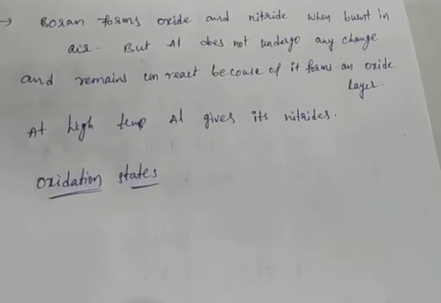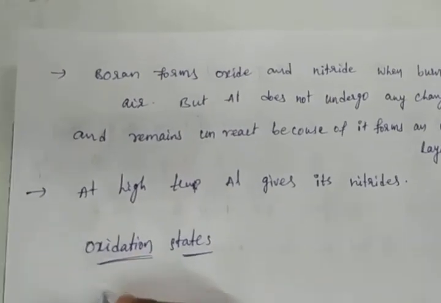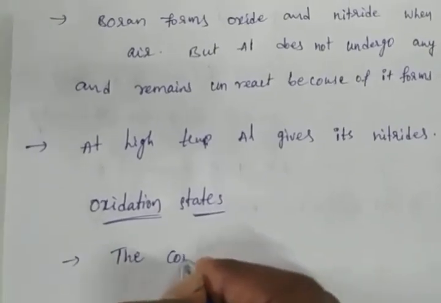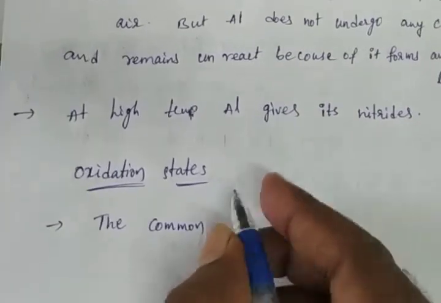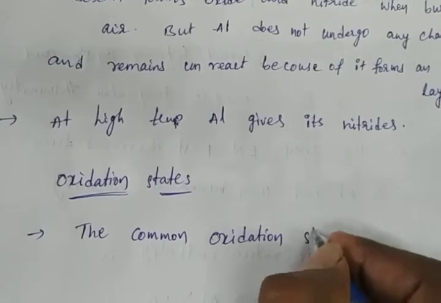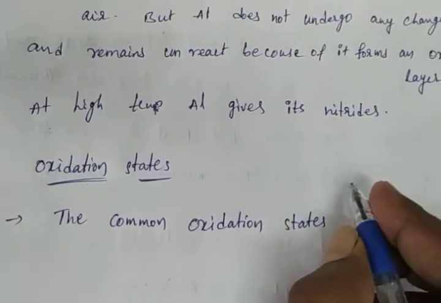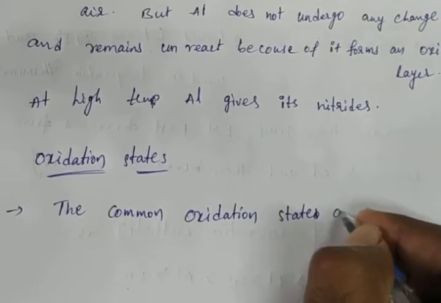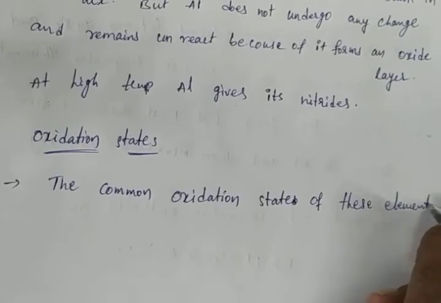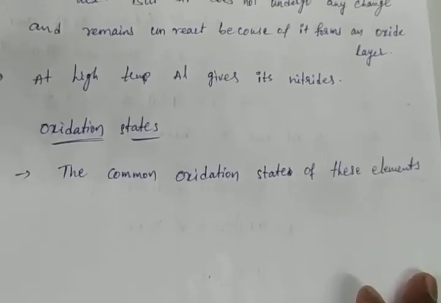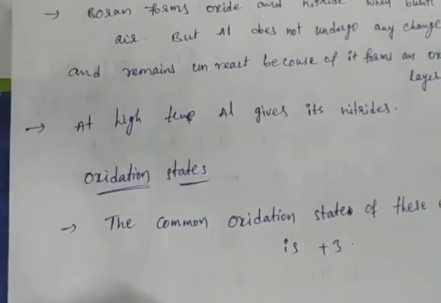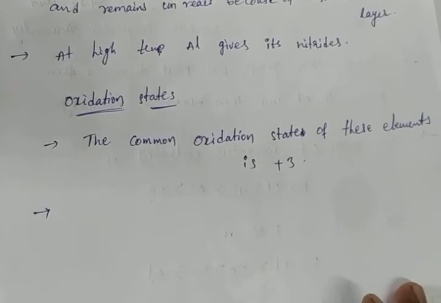Okay, the common oxidation state of these elements is +3.